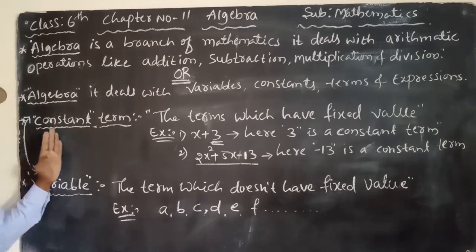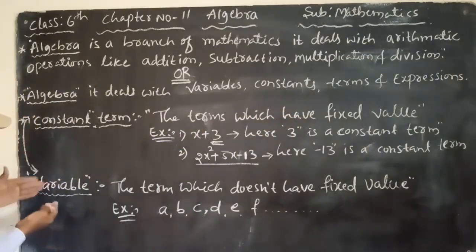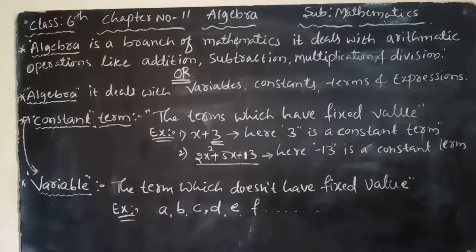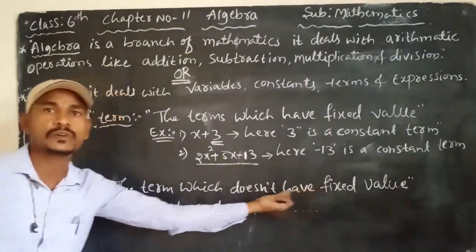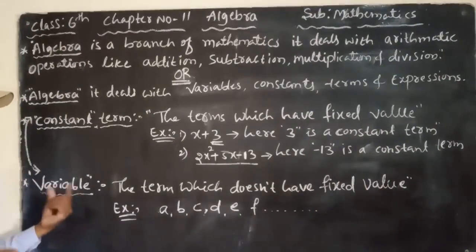Constant means the term which has a fixed value. Variable means vary, change. It doesn't have any fixed value. The term which doesn't have a fixed value is known as a variable.